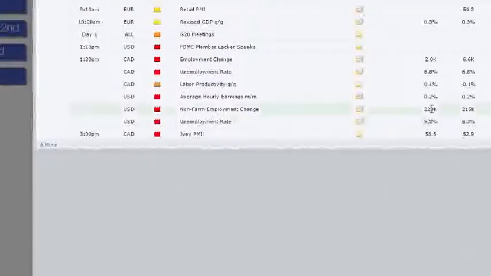And then, of course, we've got the big data from America. We've got NFP expected 220, better than previous. Again, as long as it's over 200,000, that keeps that trend continuing. That'll keep the Fed happy. Average hourly earnings, the second most important reading, holding steady at 0.2. If that's in line or a beat, it'll be dollar positive. Unemployment rate, probably the third most important thing. It's pretty important. Expected to drop to 5.2, which is good for the dollar.